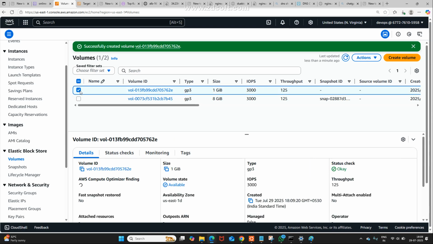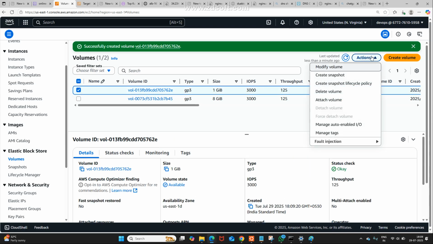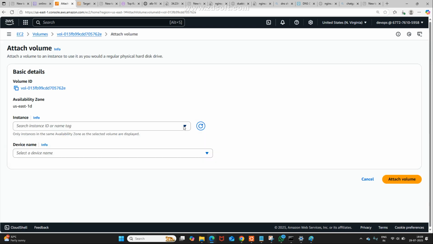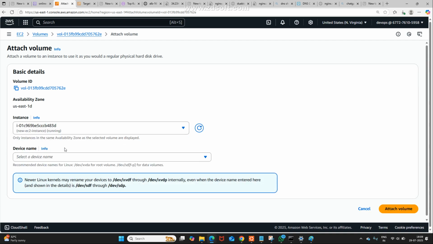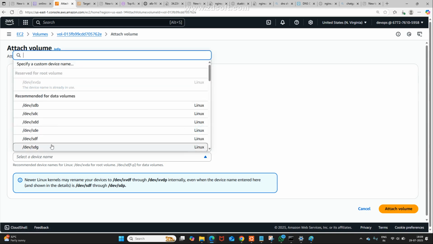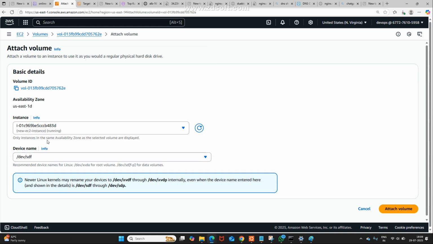Select this one. You may try to go to Actions, there Attach volume. Now check it. Are you able to attach or not? Yes, we are able to attach. After attaching, you need to set the device name. Try to take /dev/sdf. You can take any name, that is your wish. Now I am taking sdf. You may take another name. Just attach.